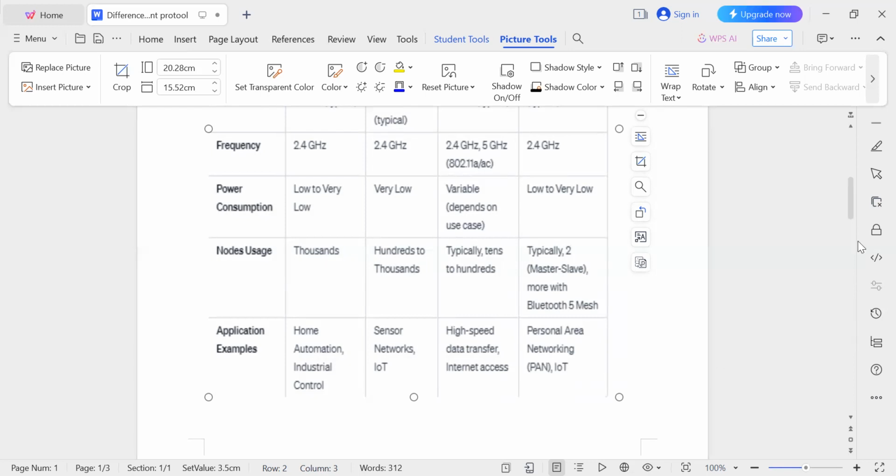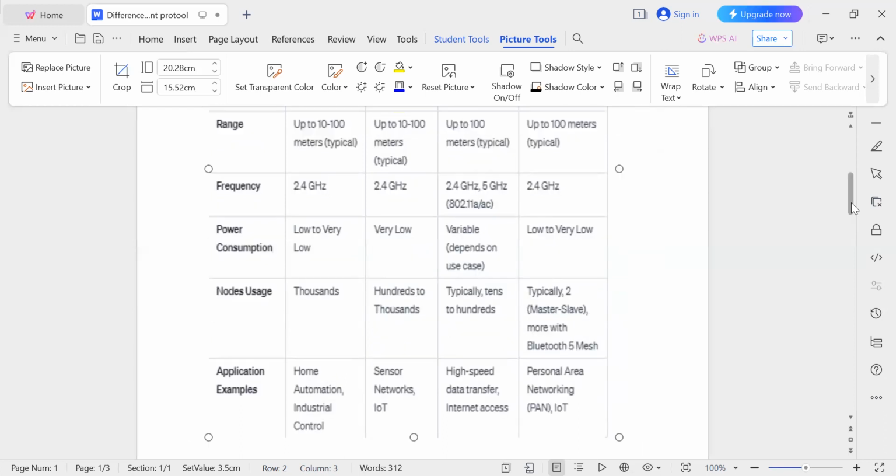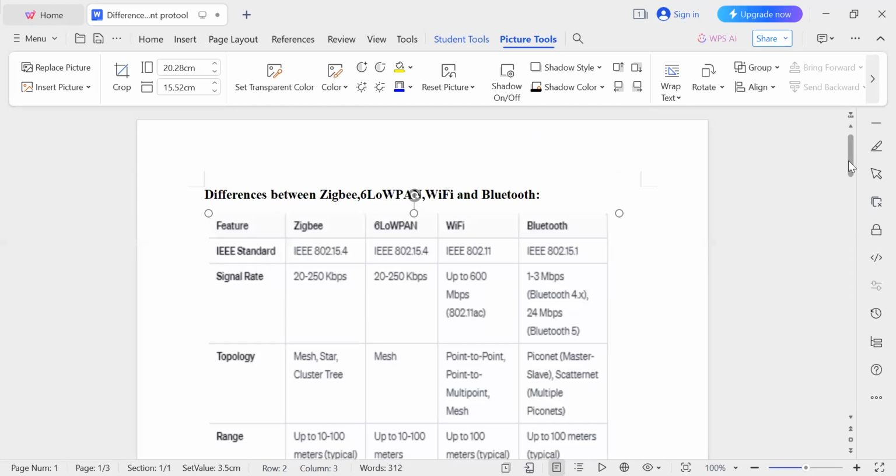So these are the differences between Zigbee, 6LoWPAN, Wi-Fi, and Bluetooth. This topic is very, very important for examination.